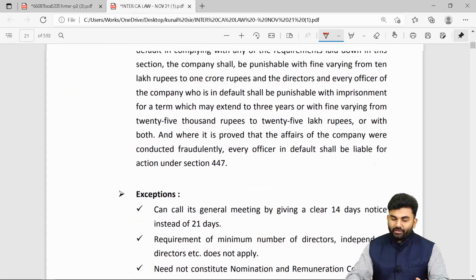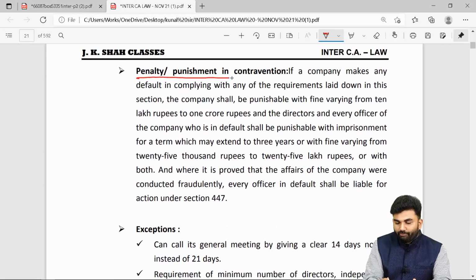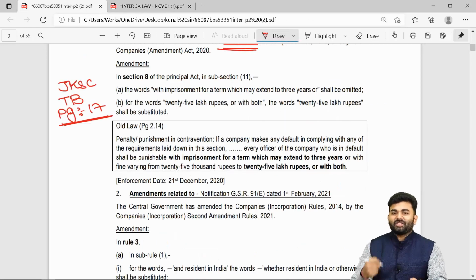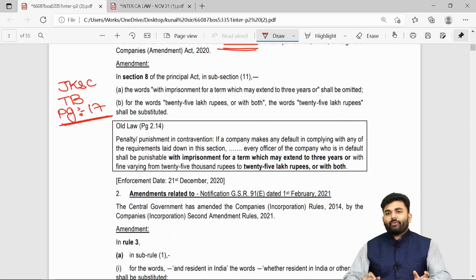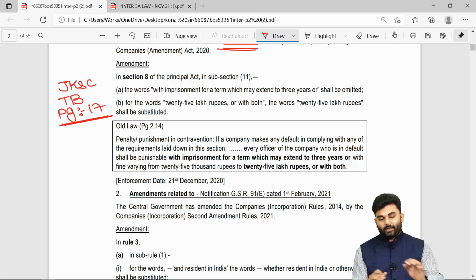Whenever the provisions of section 8 are not fulfilled, there used to be some kind of penalty for the contravention of the provision. There is a slight change inside that penalty. In fact, the majority of changes in this RTP are towards the penalty provisions.